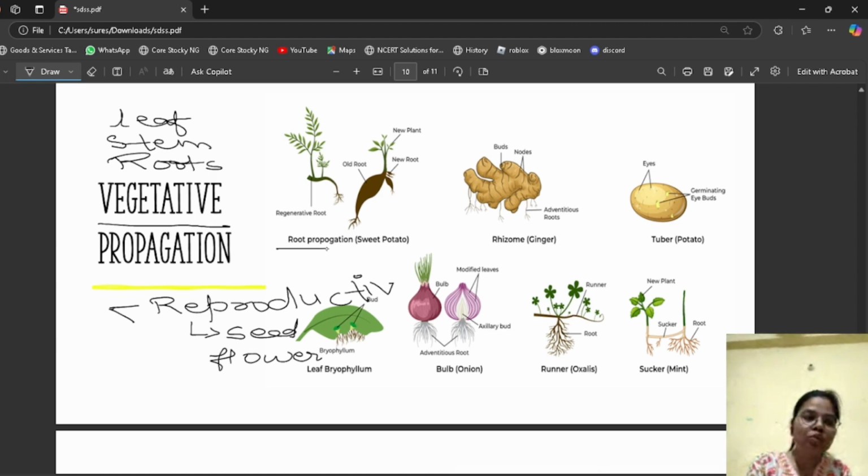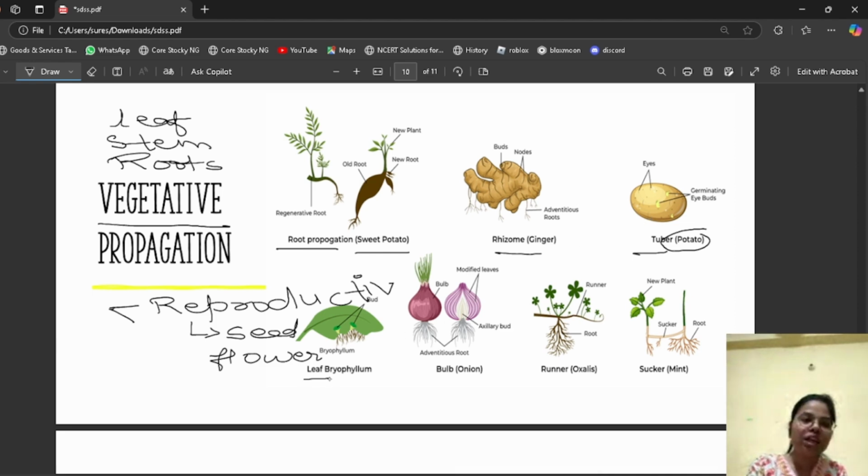Like in root propagation, for example, sweet potato: a new sweet potato is grown from the root. In ginger, a rhizome, there are bud-like structures which get converted into a new individual. In tubers, for example in potato, tubers are formed which are capable of producing a new individual.